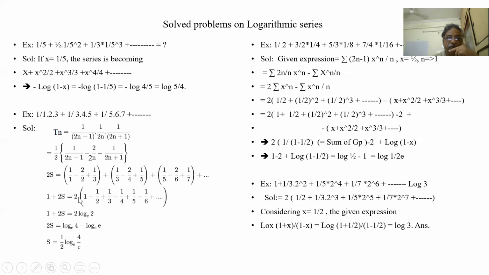1 by 1, I am getting only 1 by 1. So I want 1. So I have taken another and added 1 here. So I can take 2 easily out. So 1 minus 1 by 2. This series has appeared. Okay. Now let us see another problem.